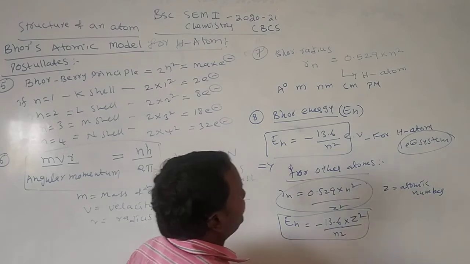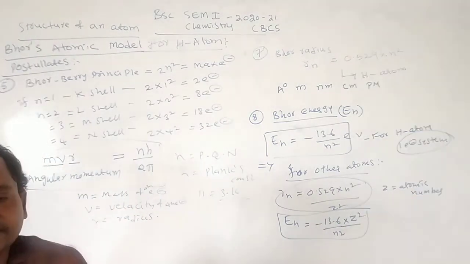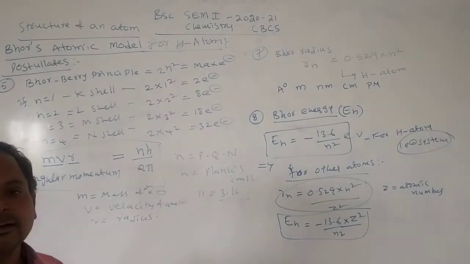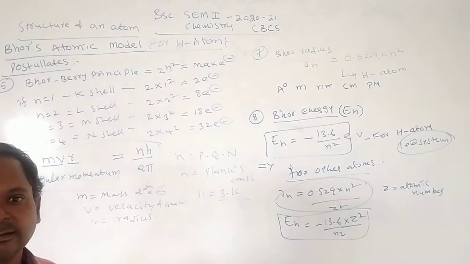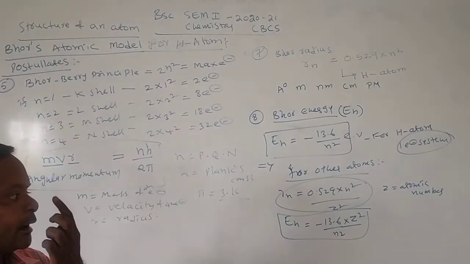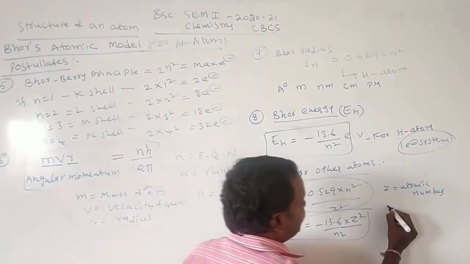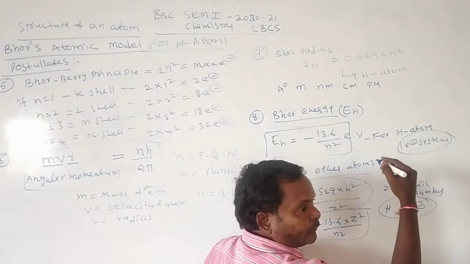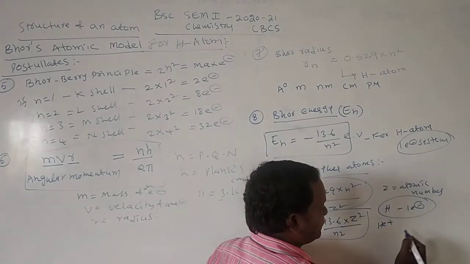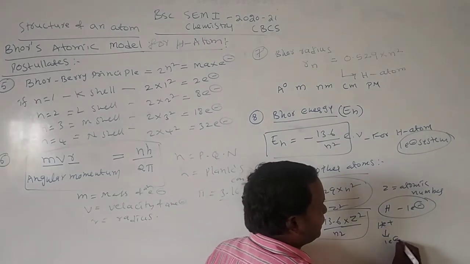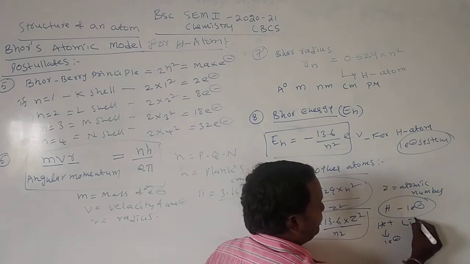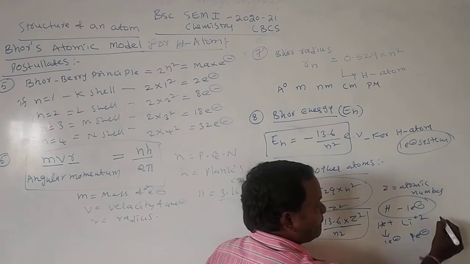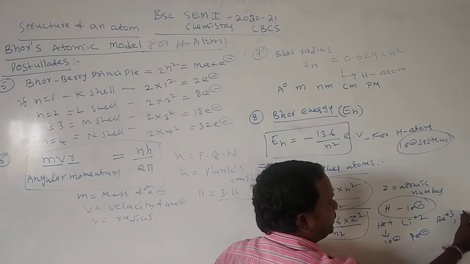These two are the important principles for the calculation of Bohr radius and energy for other atoms, single electron with different atoms. Hydrogen atom means one electron. Different atoms means He plus, which contains only one electron but a different atomic number, Li plus 2, Be plus 3, B plus 4.